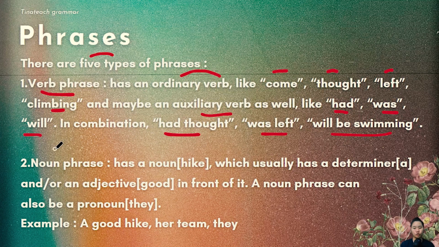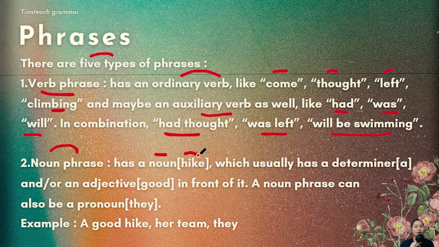Let's move on to the second type, noun phrase. We go from verb now to noun. A word that depicts a place, a thing, an object. So obviously a noun phrase would have a noun. And I'm going for hike.